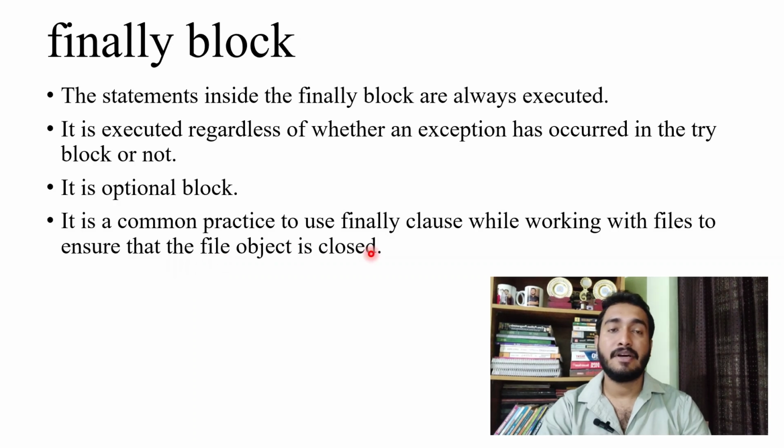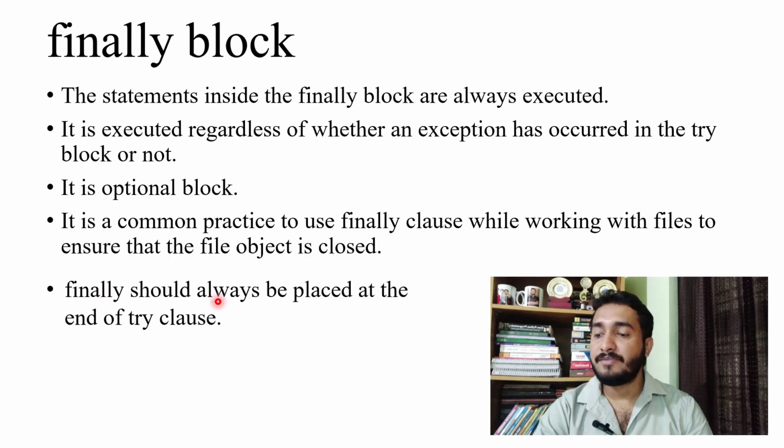So this concept will come in the next chapter. There you will understand it better. You will open multiple files using objects. Before you stop executing the program, all the file objects should be closed. If you write the process to close the object in the finally block, you don't have to worry about it. Why? Because the finally block is always executed regardless of any condition.